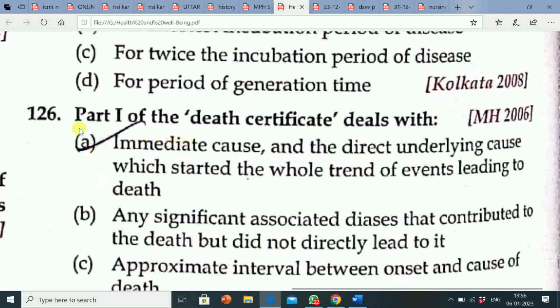Correct answer is option A, that is immediate cause and the direct underlying cause which started the whole trend of events leading to death. So part 1 of the death certificate deals with the immediate cause and the direct underlying cause which started the whole trend of events leading to death. So this is known as part 1 of the death certificate.